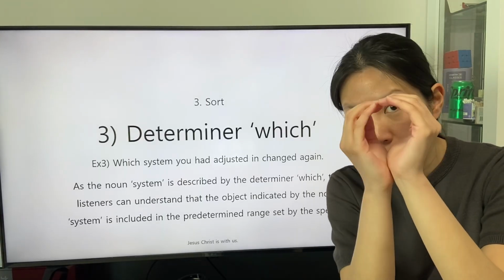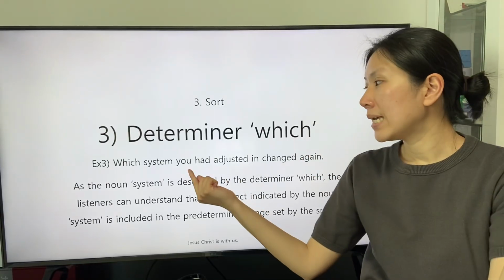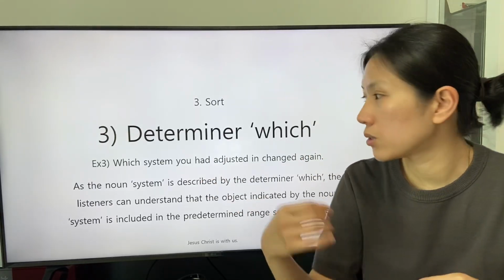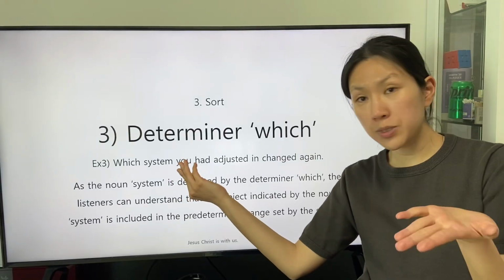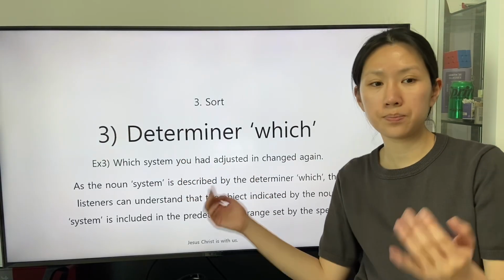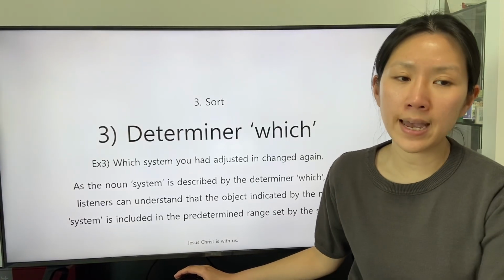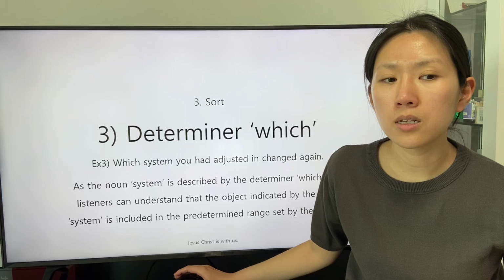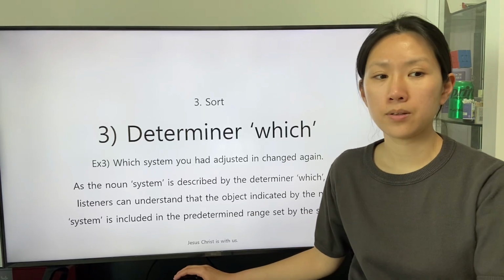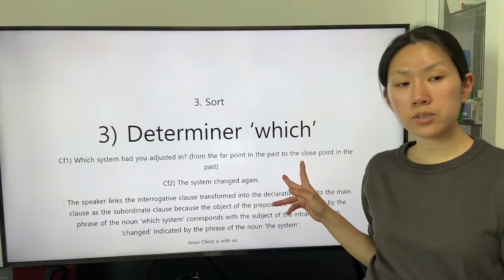A part of the object in the predetermined range is specified from the description in the subordinate clause you had adjusted in. This sentence, which system you had adjusted in, changed again, is integrated from the two clauses.